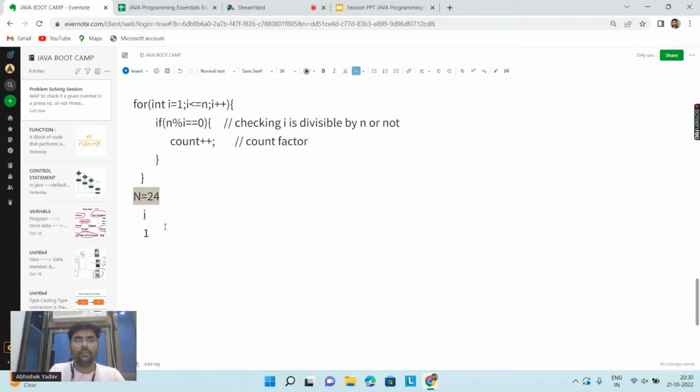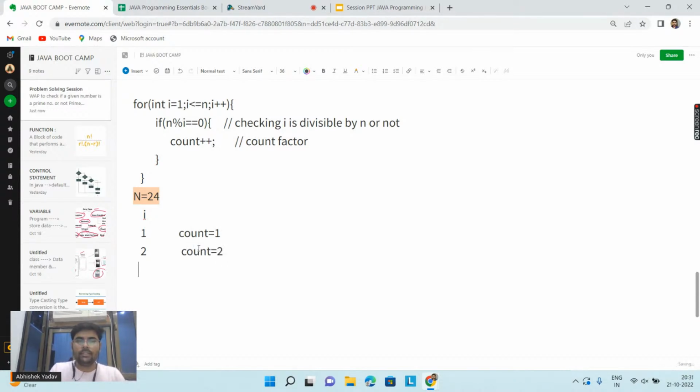Here I am saying, first the value of i is equal to 1, 1 is less than equal to 24, the condition is true. I will check whether the number is divisible by n or not, whether the value of i is a factor of n or not. Yes, 1 is a factor of n. Again my for loop will iterate. The value of i is what? 2. 2 is also a factor of 24. The value of count is 1, and after that the value of count will be incremented by 1, that is 2.